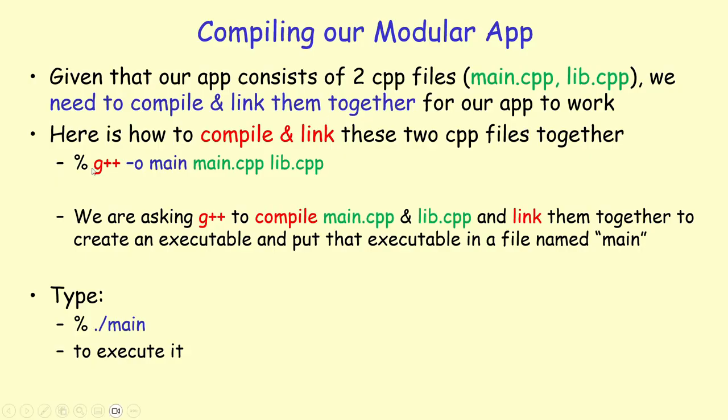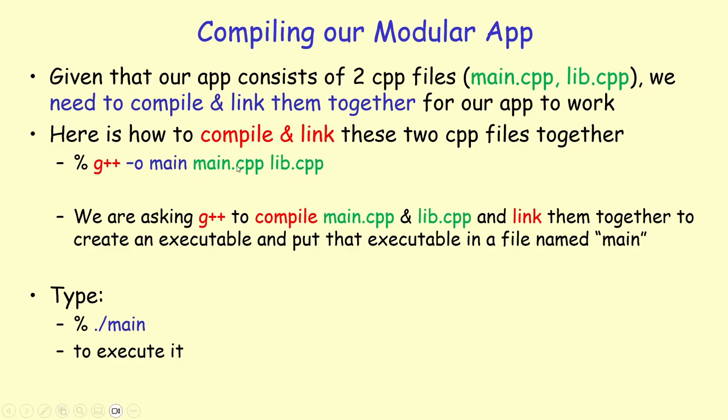The way to do that is to go to the command line and say g++ -o main. So I would like the name of the executable file to be main. And here are the two files, main.cpp and lib.cpp, that contain the actual code that I have implemented. Remember, lib.cpp contains the implementation for the library functions.